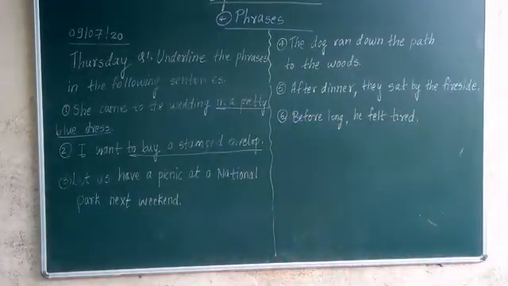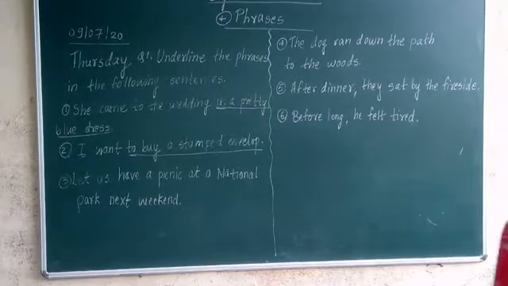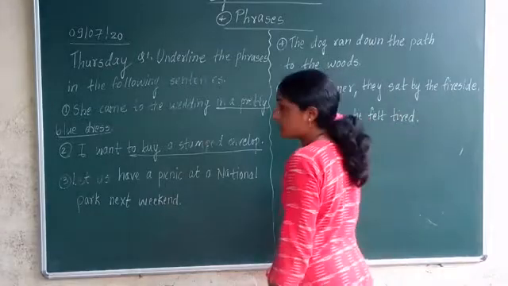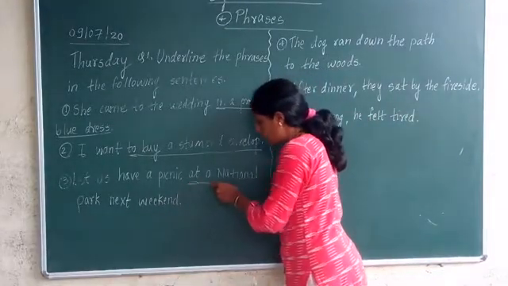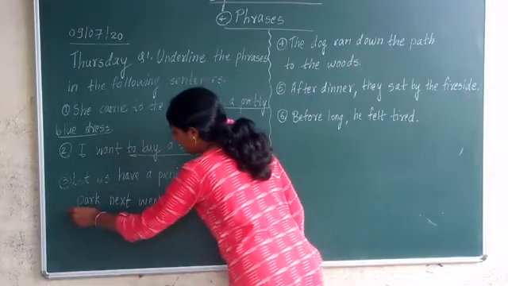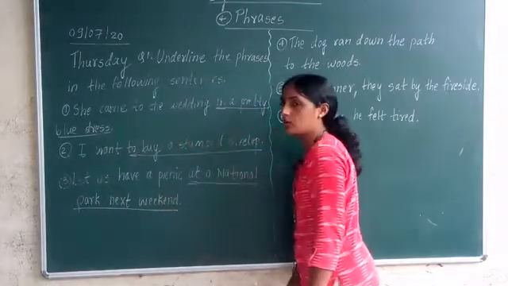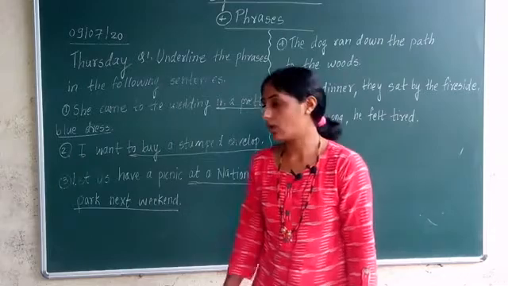Third sentence which is given on the board is, can you see? Let us have a picnic at a national park next weekend. Now in this sentence, where is the preposition? At is the preposition. And so whatever is there after preposition, that all words make what?